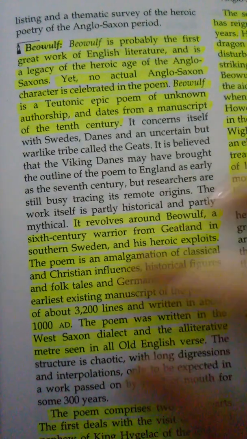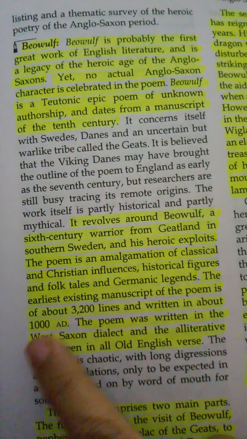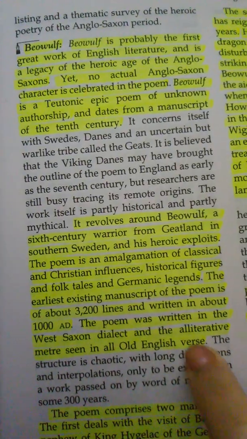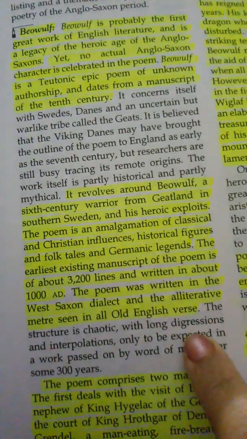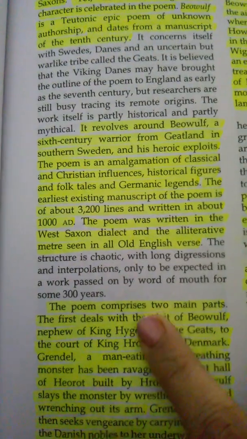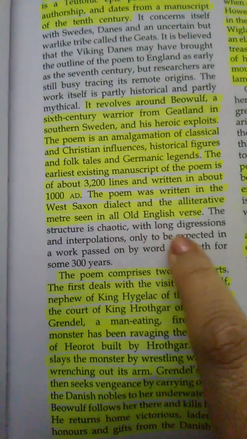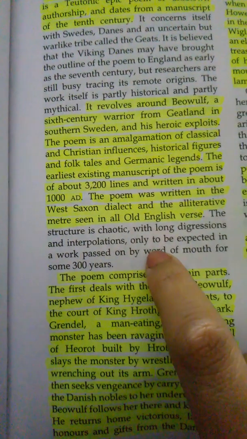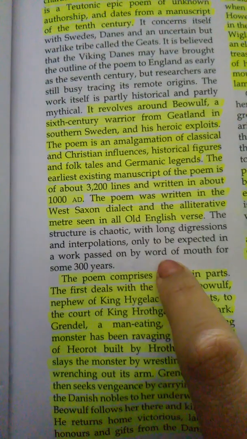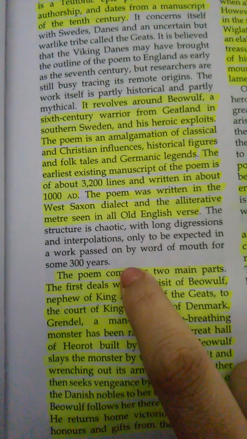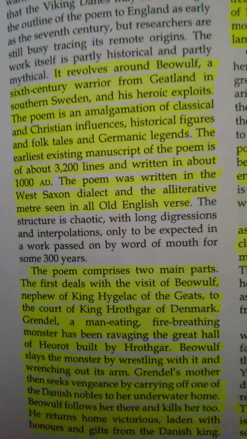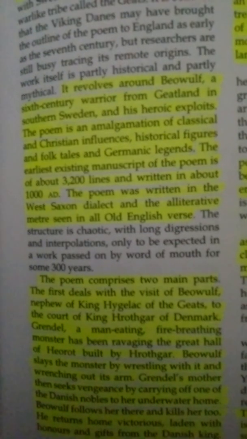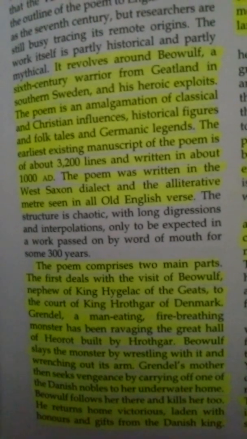So the poem is written in West Saxon dialect, and the alliterative meter seen in an Old English verse. Okay. The structure is chaotic with long digressions and interpolations only to be expected in the work passed on by word of mouth for some 300 years. So the structure is chaotic because this was the early poems, or in fact the first English poem written in Old English verse. So the structure is a little chaotic.